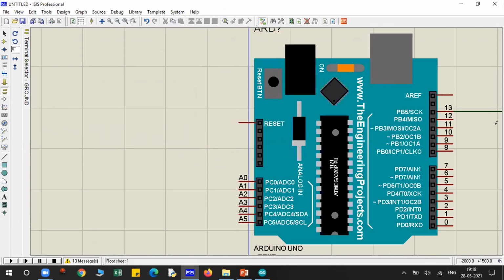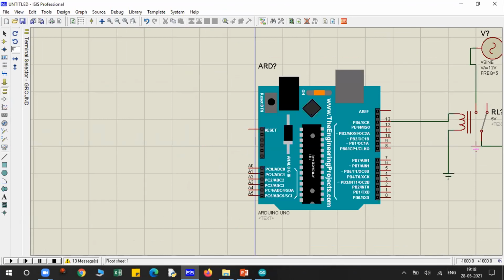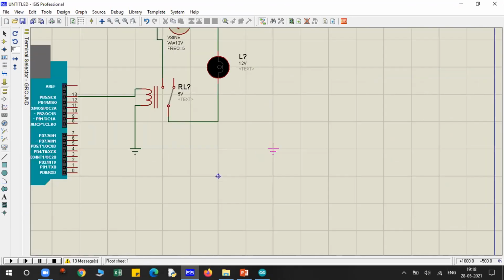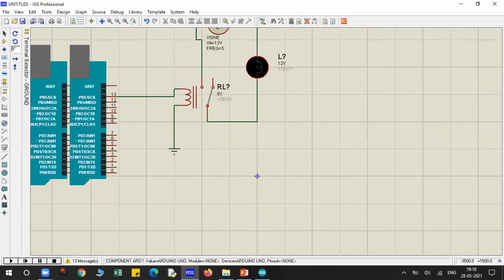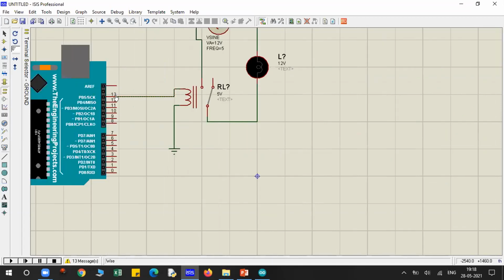It's disabled, so it will automatically take power from Arduino only. If I am giving logic 1 to pin number 13, that means 5 volt is getting supplied from pin number 13. I don't have to specifically mention that. Okay, sir.